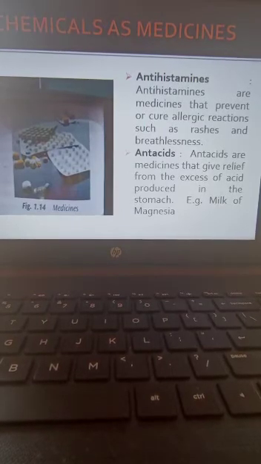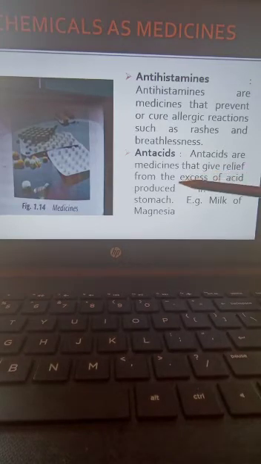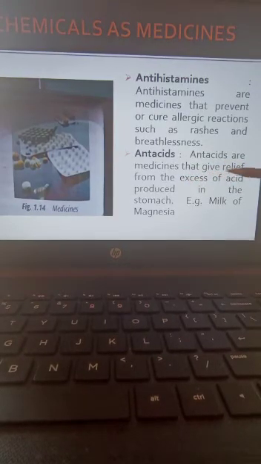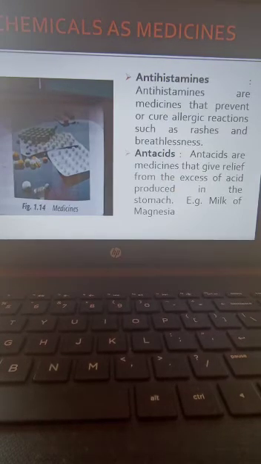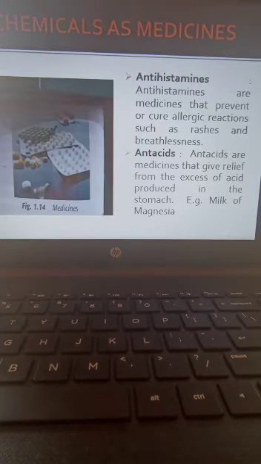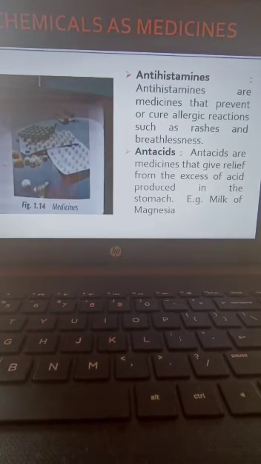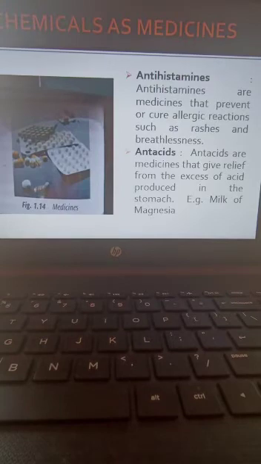That time we take antacids. So antacids are medicines that give relief from the excess of acid produced in the stomach. Example, milk of magnesia. That is a common antacid. Not daily life, but if we are having stomach pain. So that is antacid.